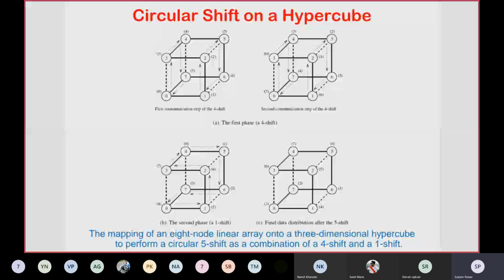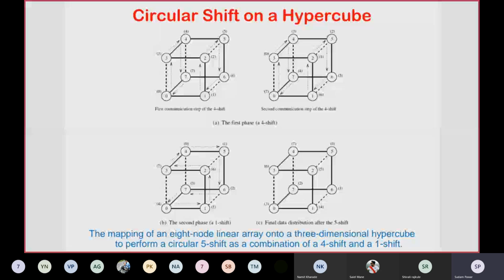That is one ring, and another ring is 1, 2, 5, 6, and 1. Actually it is the hypercube, that's how the circular shift is performed there.